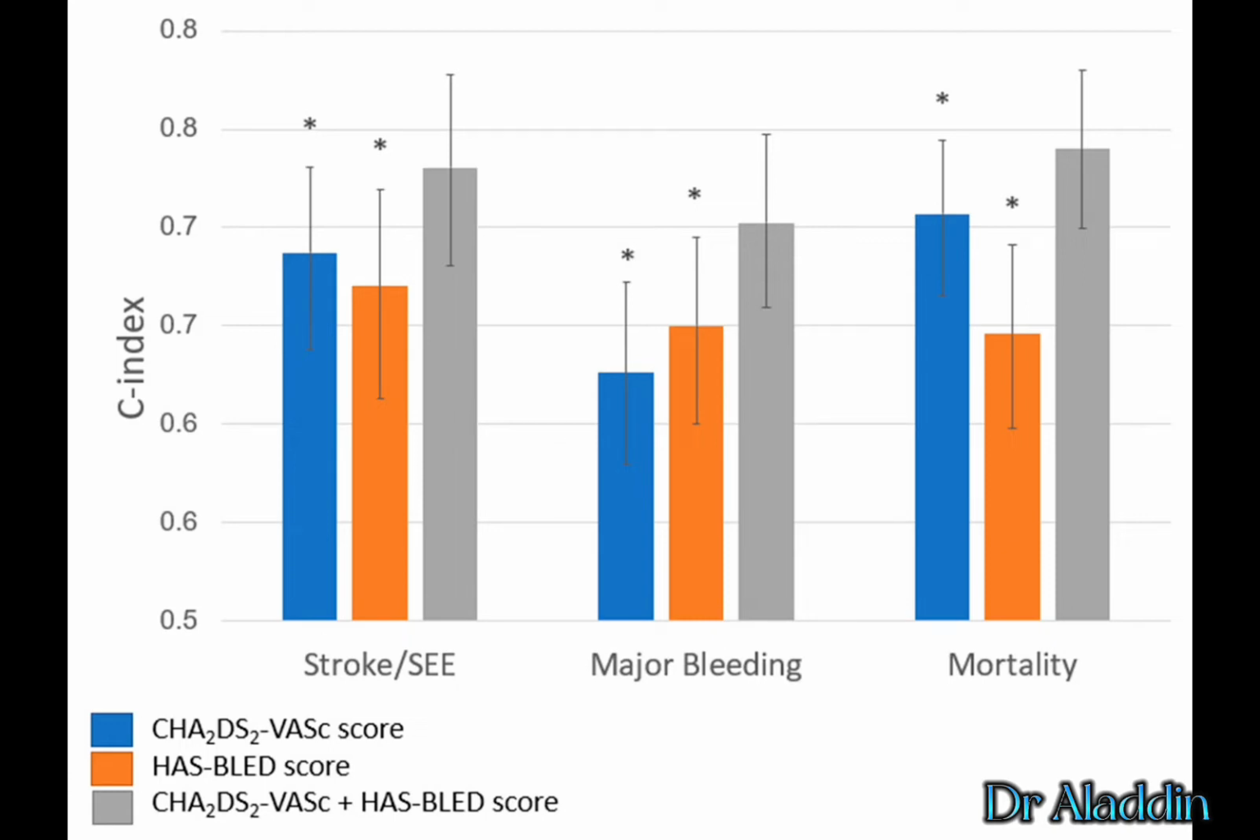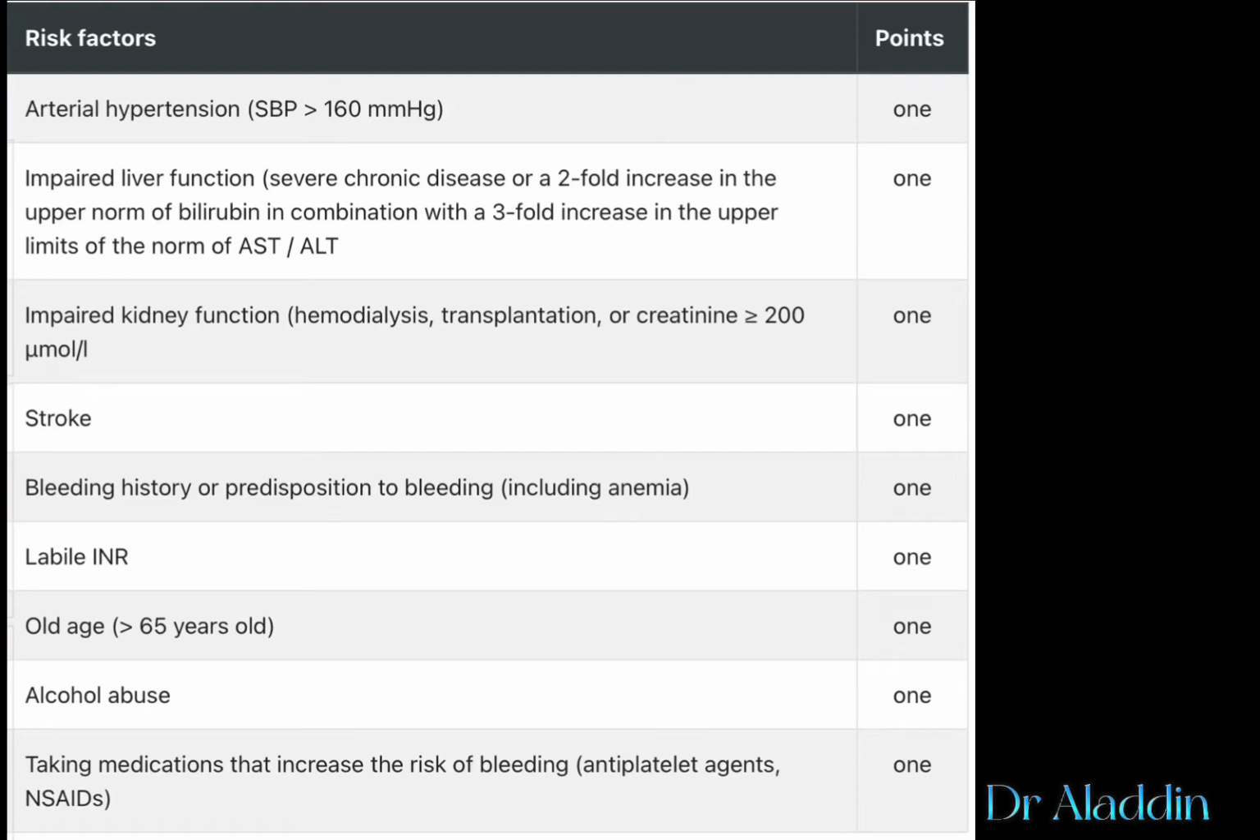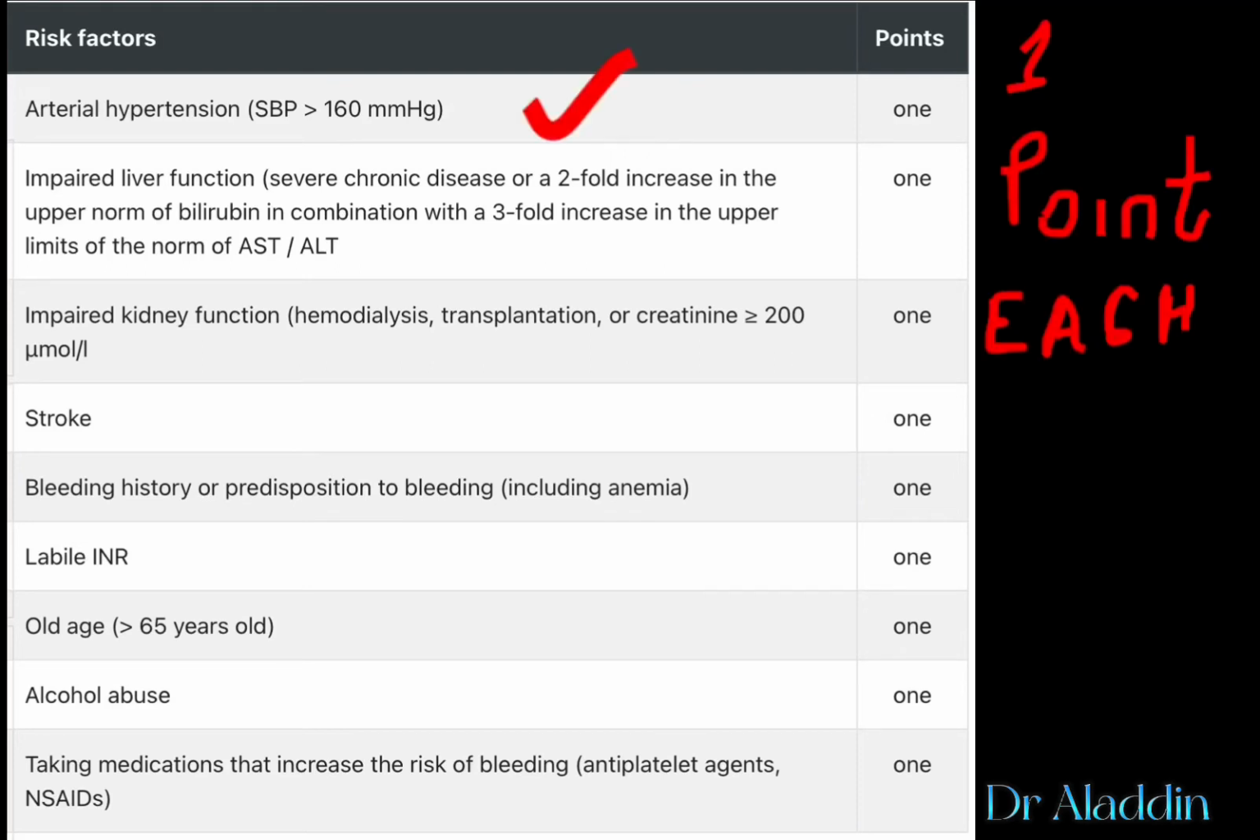factors for bleeding. The HAS-BLED score is based on these parameters: arterial hypertension, systolic blood pressure greater than 160 mmHg, abnormal or impaired liver function, abnormal or impaired kidney function, stroke, bleeding history or predisposition to bleeding including anemia, labile INR, elderly age more than 65 years old, alcohol abuse or taking medications that increase the risk of bleeding, for example, antiplatelet agents, aspirin or non-steroidal anti-inflammatory medications, NSAIDs.